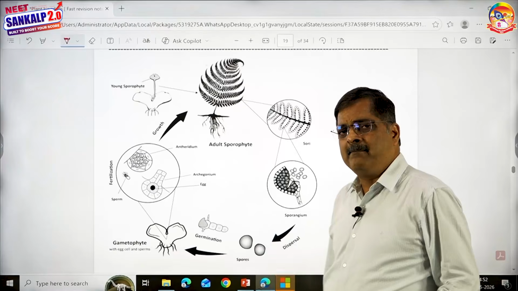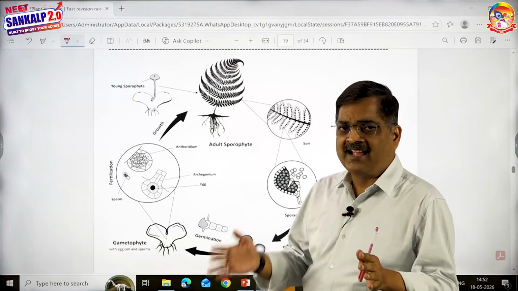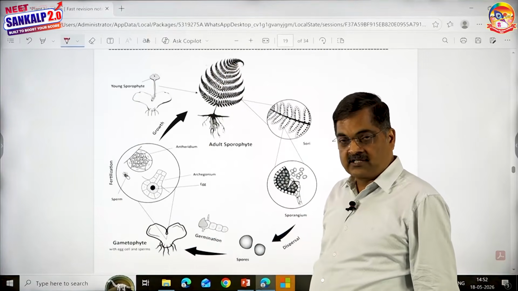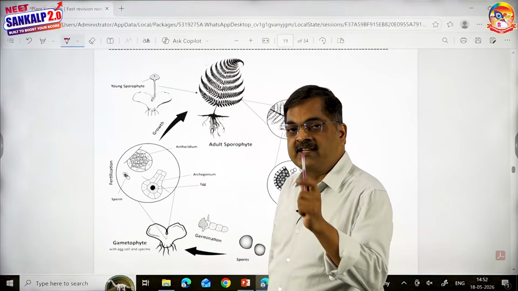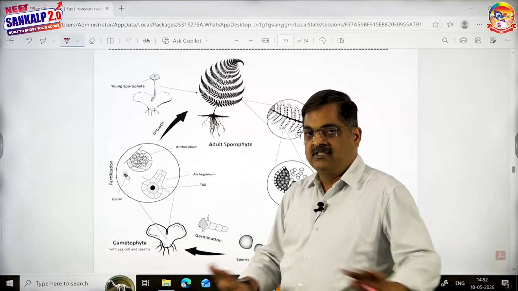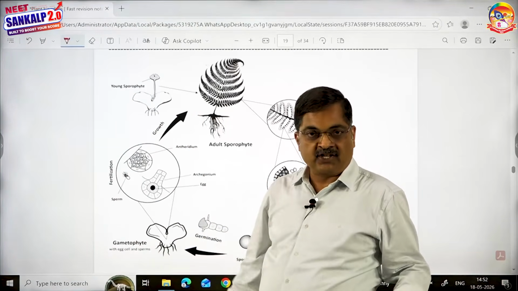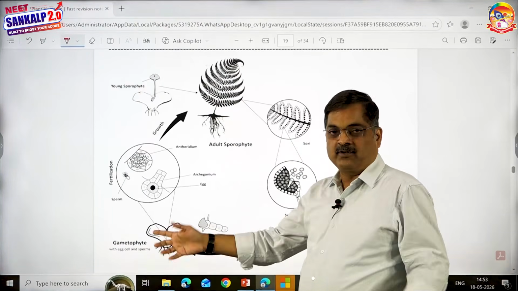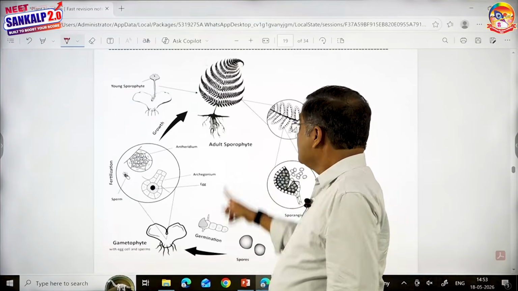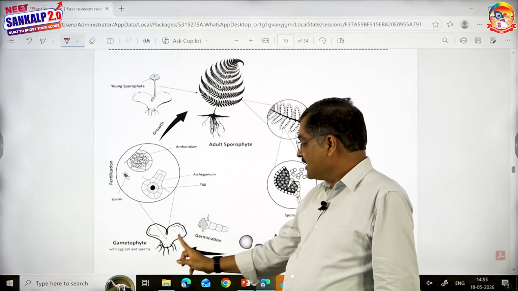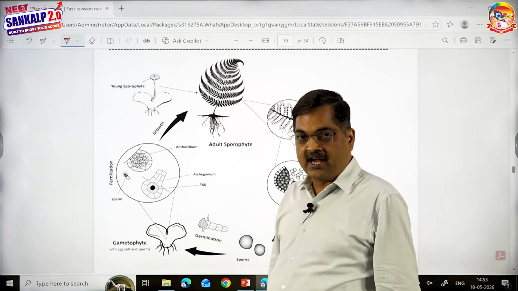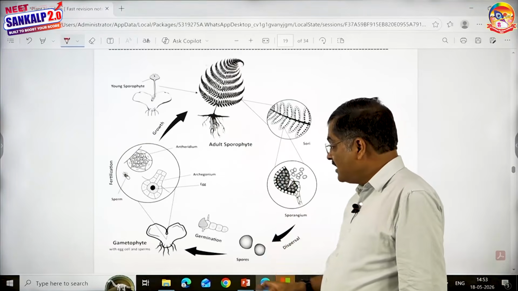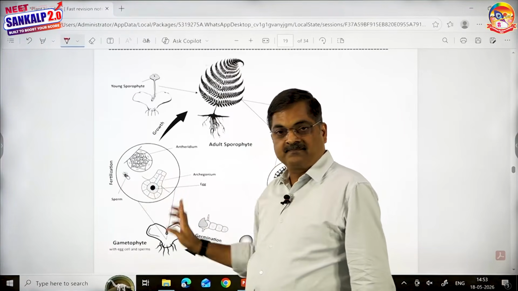Then try to compare and contrast the sporophyte and gametophyte in ferns. This is the sporophyte and this is the gametophyte. I'll tell you the difference. Sporophyte has true root, stem, and leaves. Gametophyte doesn't have root, stem, and leaf. It is caudate, heart-shaped, and thalloid. Sporophyte contains vasculature; gametophyte doesn't have any vasculature. Sporophyte contains true roots; gametophyte contains root-like structures called rhizoids. The sporophyte's job is to produce spores. The gametophyte's job is to produce gametes.